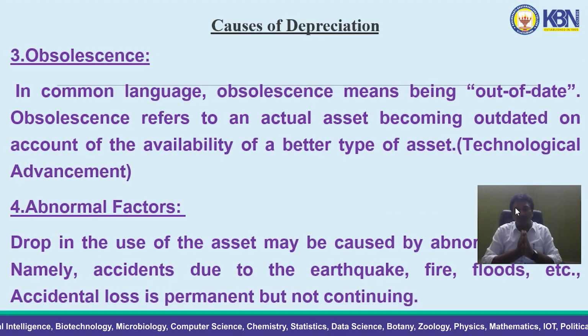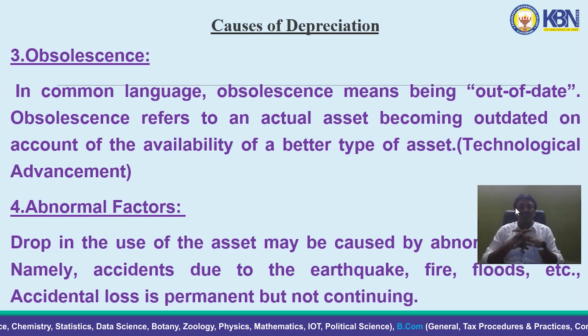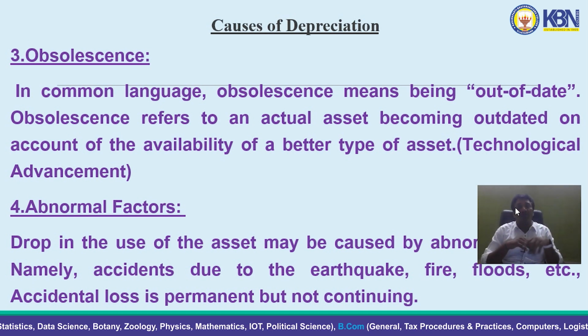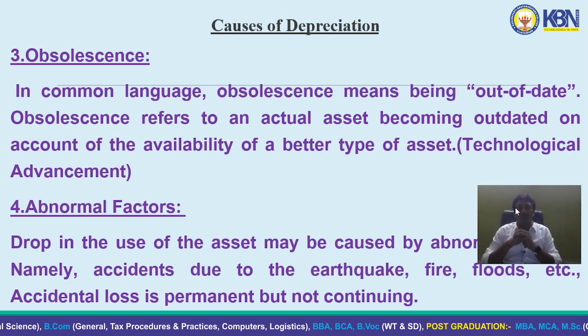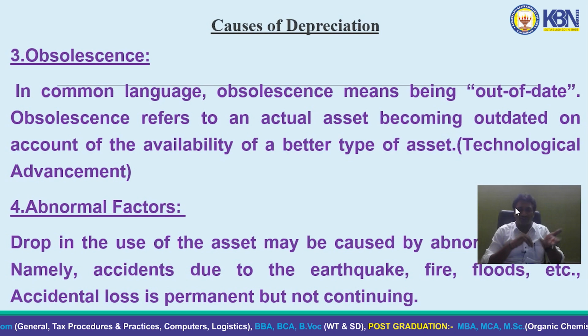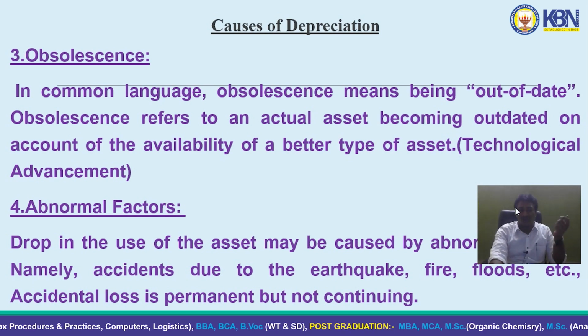Obsolescence means out of date. Some technological reasons or some changing in trends, the value of the fixed assets will automatically fall down. It is called obsolescence. And fourth one is abnormal factors. Due to various abnormal causes, the value of fixed assets should be decreased, like earthquakes, fire accidents, floods, etc.